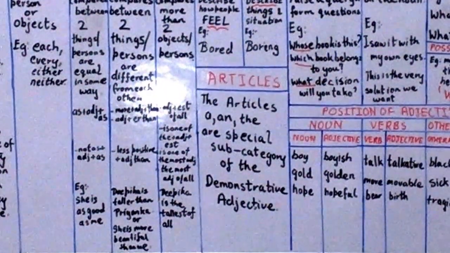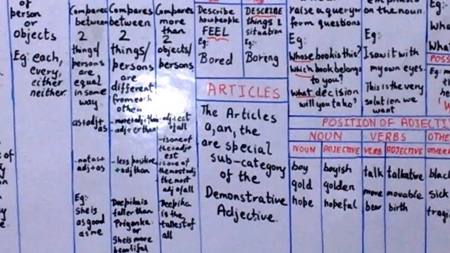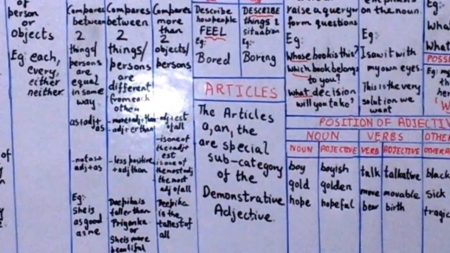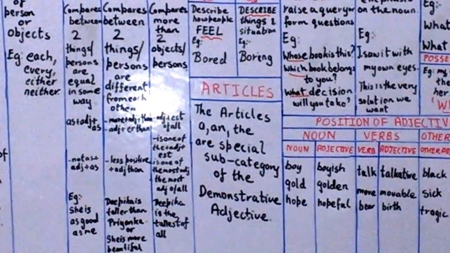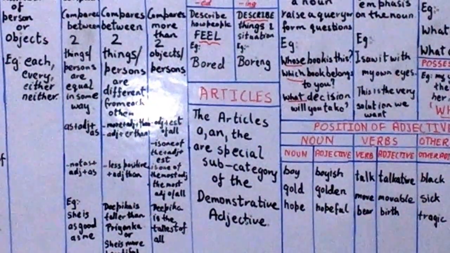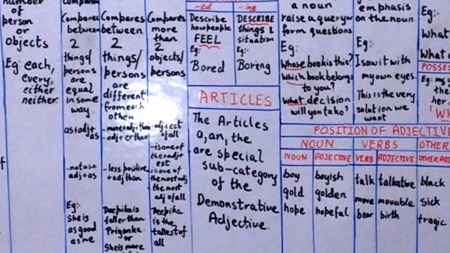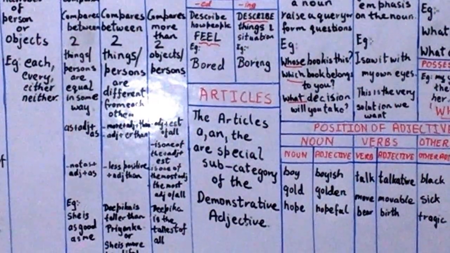Now let us go to the next type of adjective, articles. You'll be surprised to know that articles, yes, articles also come under adjectives. The articles a, an and the are a special subcategory of the demonstrative adjectives.